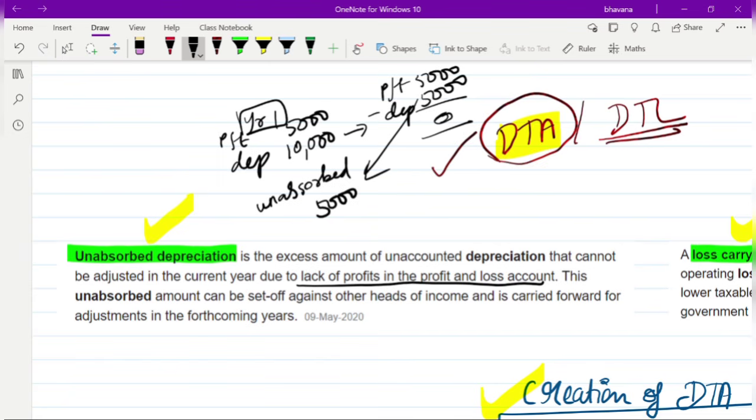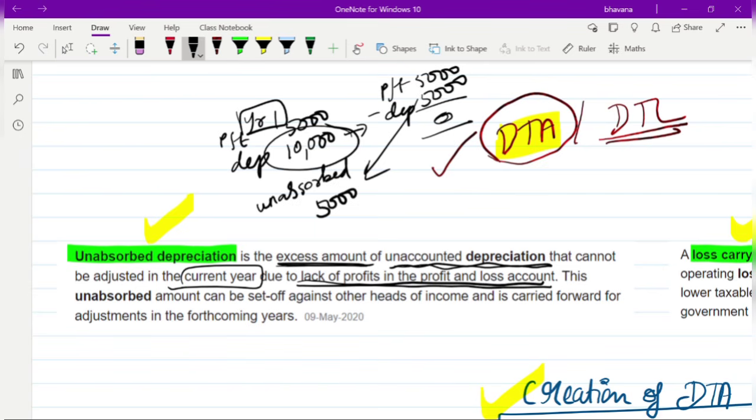So when we read through the sentence, one so you understand. Unobserved depreciation is the excess amount of unaccounted depreciation that cannot be adjusted in the current year. Why can't you adjust the whole 10,000 in the current year? Because of lack of profits in the P&L account. You are only able to set off depreciation up to the amount of profit. More than that, you were not able to set off. So the remaining 5,000 is the excess amount of unaccounted depreciation.